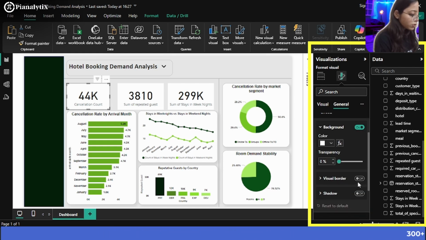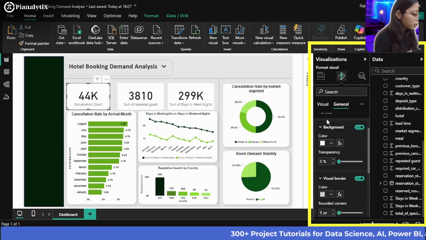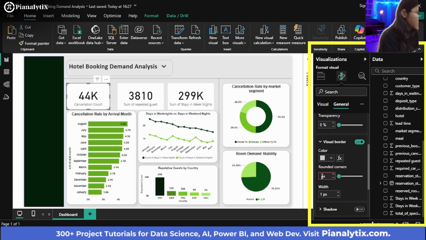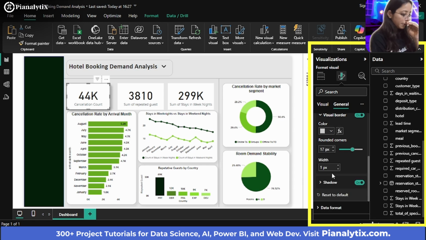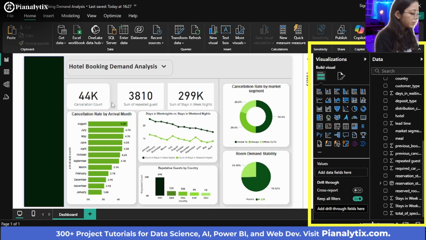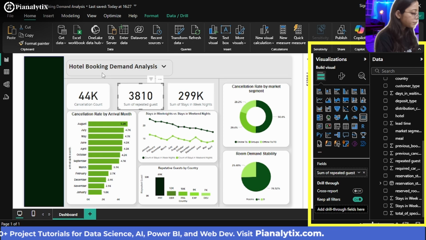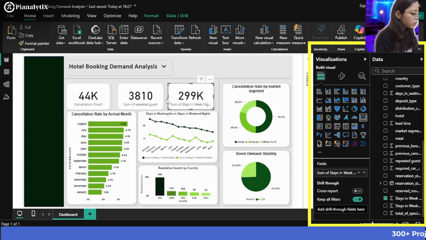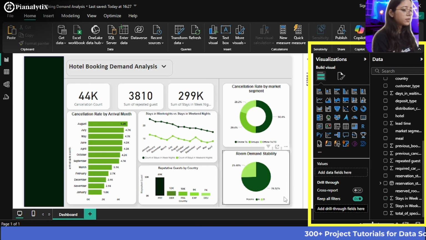Now what you can do is click here and make some changes in the cards also. For example, you can switch on the border of these and make sure that the border is this color, and I want the roundness up to, let's just say, 70, and I want a shadow for this, and I want a shadow like this for this. So again, you can just format paint it. So now this looks much better.